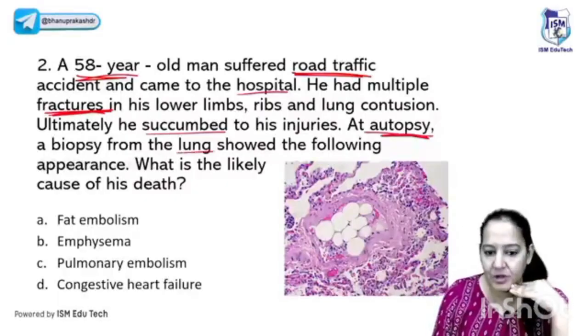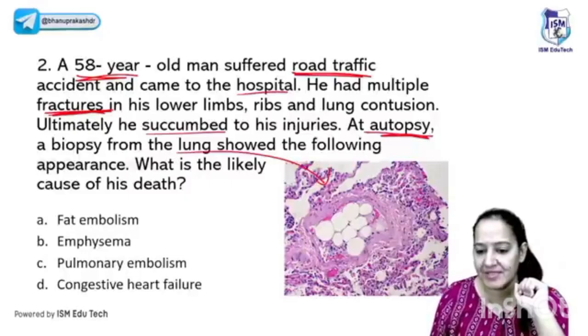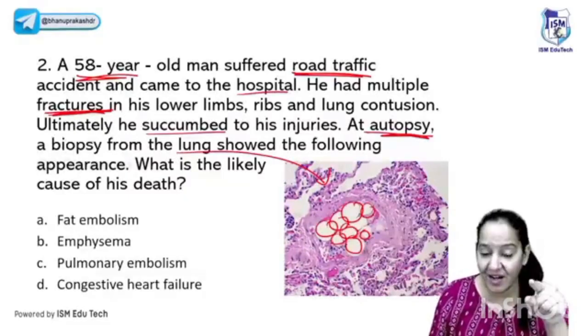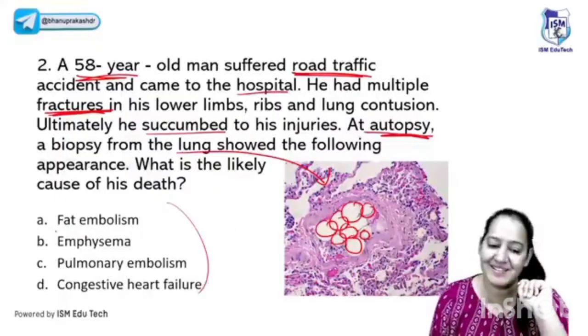Now at autopsy, the lung is showing the following slide. Typical slide given to you. You can see something in the lung. Can you see what these are? These cells, white color cells, cluster of white color cells. These are adipocytes. In the lung, you can see the fat in the lung. What is the correct answer? Yes, it's a typical case of fat embolism.